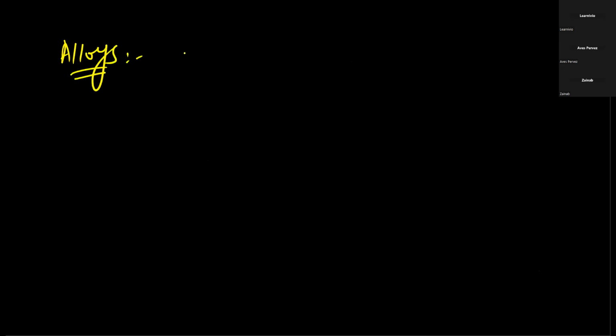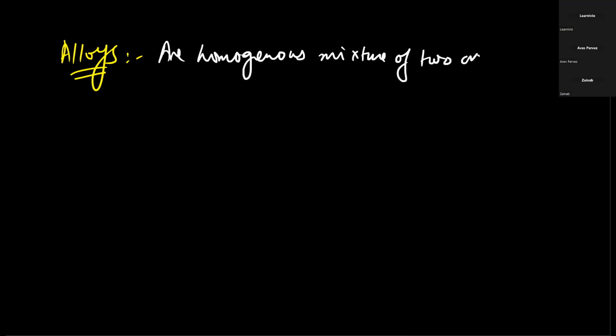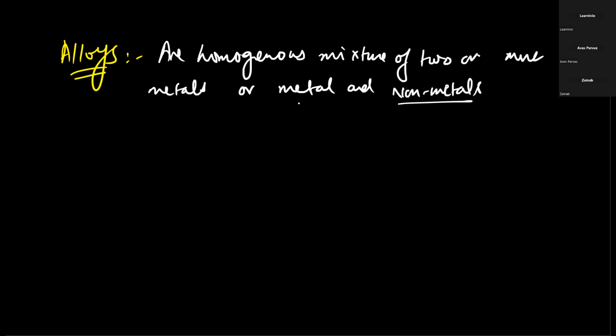Alloys are homogeneous mixtures of two or more metals, or metals and non-metals. You understood? Yes, sir.